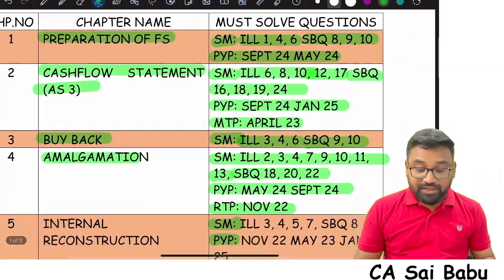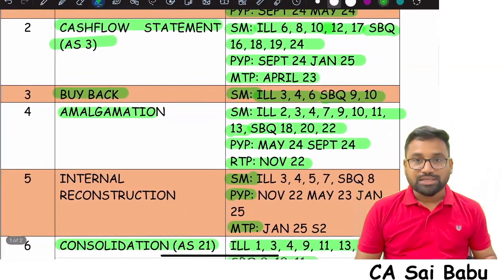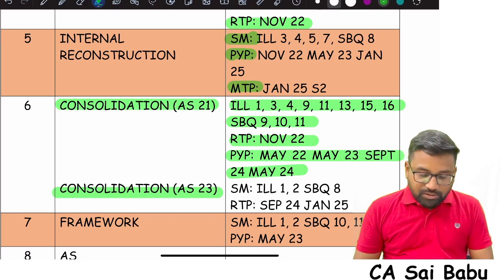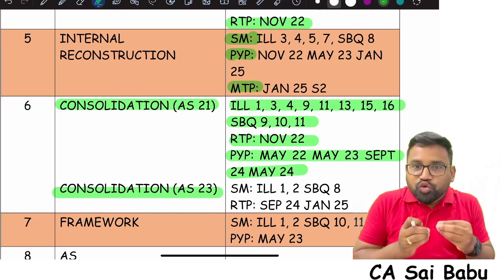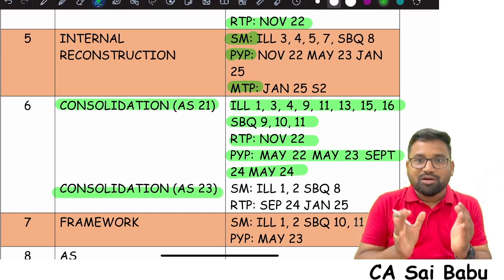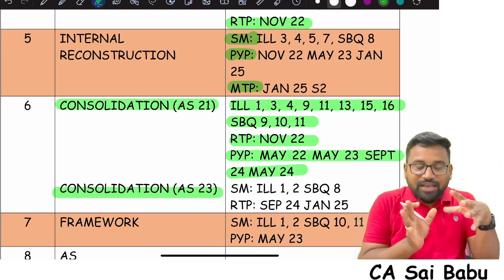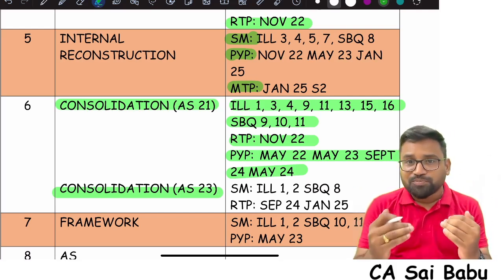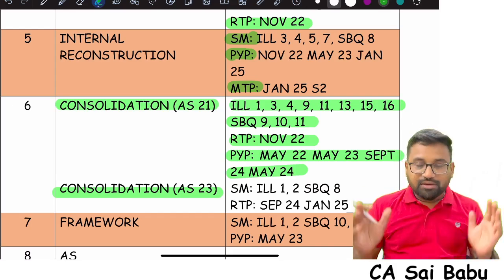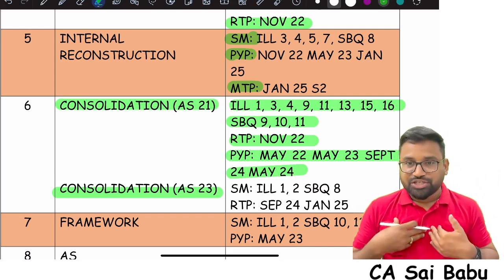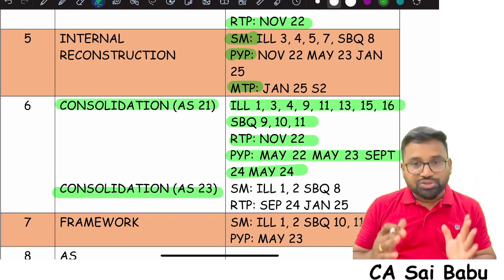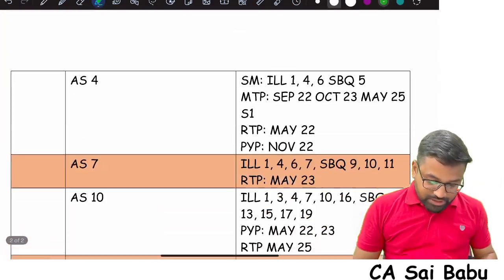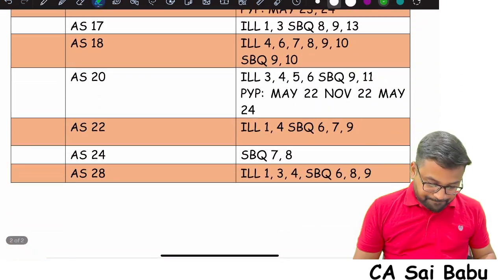Some of the students might feel, sir, you have given so many questions. Sir, there are no shortcuts. Please understand, if I give you very few questions, you will get an instant pleasure. The list is so simple, if I can cover it quickly, everything will be over. But I don't want to give you any false promises, sir. So whatever questions, according to my judgment, I felt the student has to solve, I have given in the list, sir. That's it. You can find all these questions in the list.